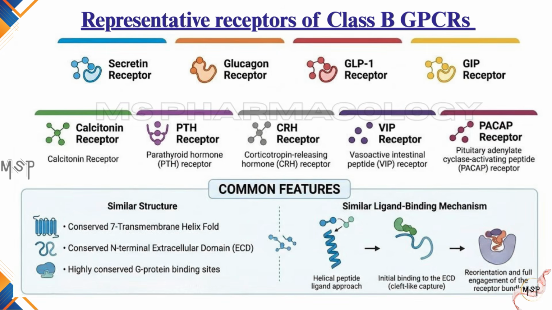Important examples of Class B receptors include secretin receptor, glucagon receptor, GLP-1 receptor, GIP receptor, calcitonin receptor, parathyroid hormone receptor, corticotropin-releasing hormone receptor, vasoactive intestinal peptide receptor, and pituitary adenylate cyclase-activating peptide receptor. Although these receptors recognize different peptide hormones, they share similar structural characteristics and ligand-binding mechanisms. Now let us examine the physiological roles of this receptor family.